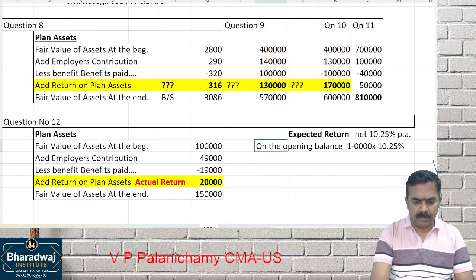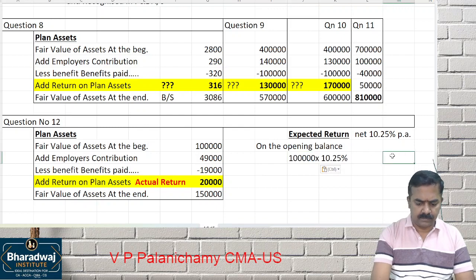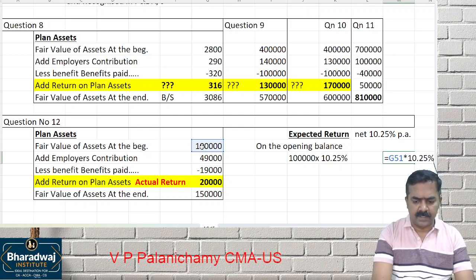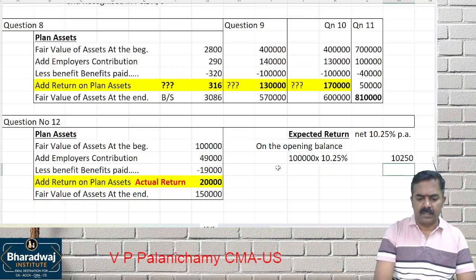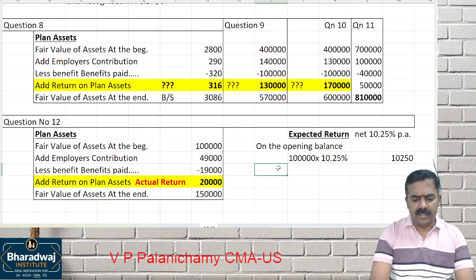One lakh into 10.25% net realized gain. How much will come? 10,250.